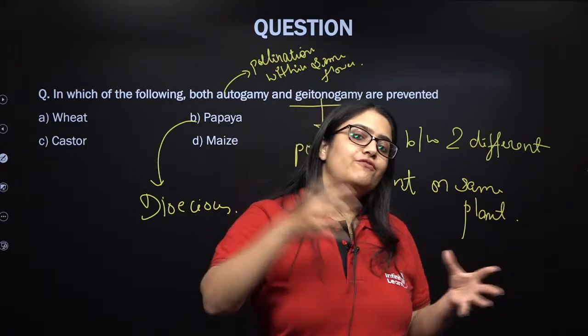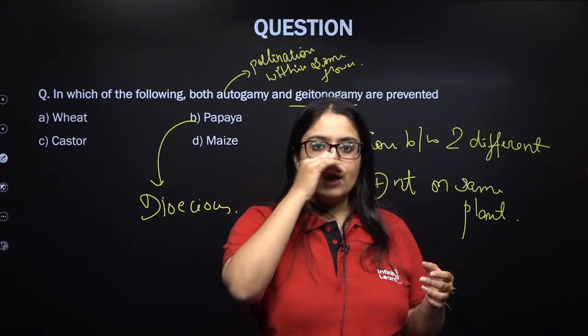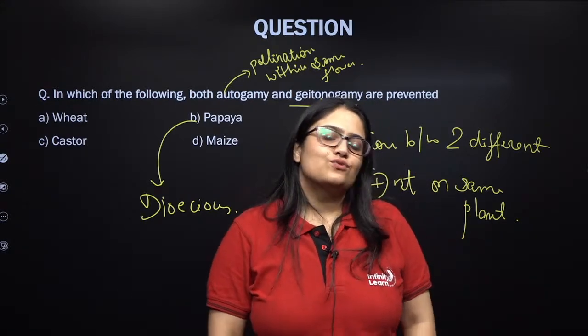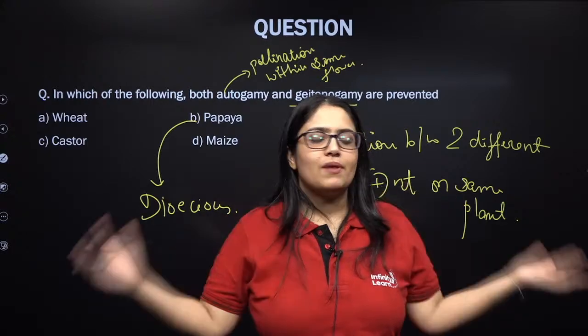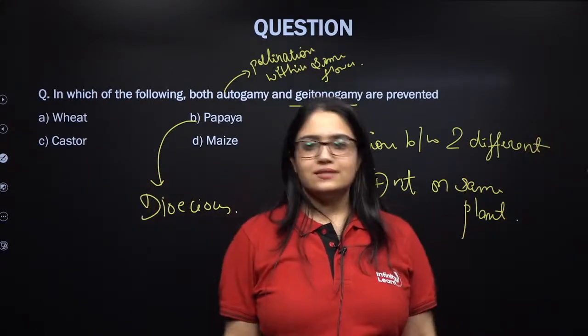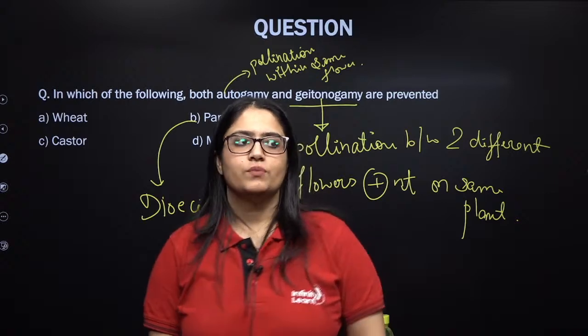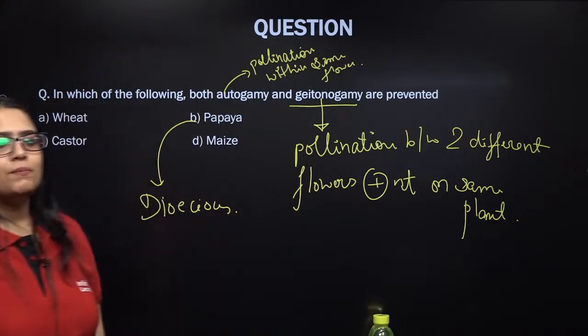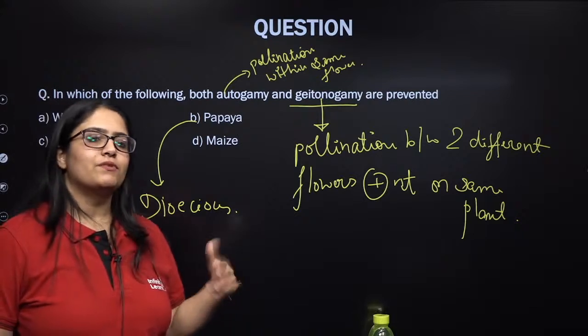Whenever male and female flowers grow on the same plant, only then can geitonogamy be done. But in papaya, my dear students, they are dioecious. Male and female flowers do not grow on the same plant. Hence, geitonogamy can also be prevented. Autogamy will certainly be prevented because there is no bisexual flower. Male flower on the male plant, female flower on the female plant.